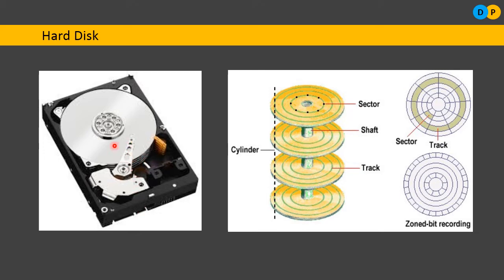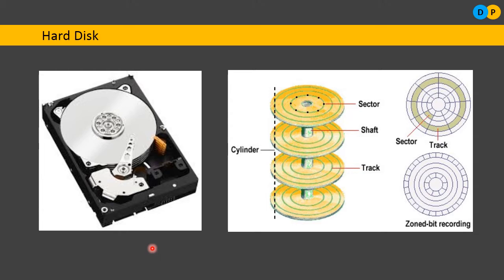And all these plates are mounted on a central shaft. Please notice here in the second diagram. There will be a central shaft-like structure, onto which we will be mounting all these circular plates. So the hard disk typically contains several rotating disk plates which are permanently encased in a hard disk pack.